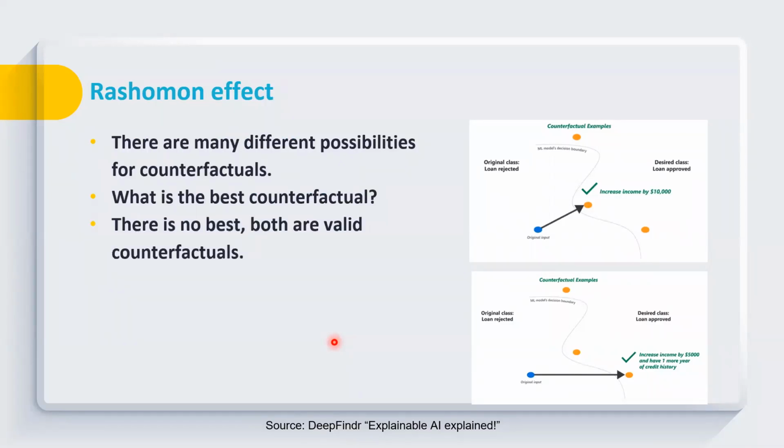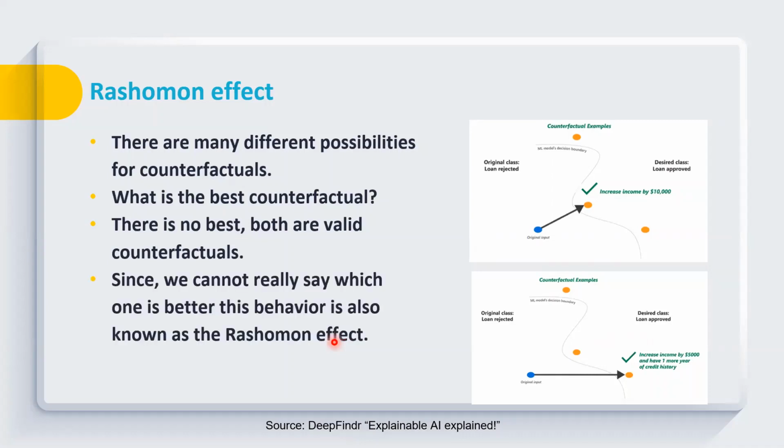Actually there is no best, both are valid counterfactuals. So most systems or algorithms make a list of all possible counterfactuals, provide this list to the end user, and leave it to the end user to decide which of the counterfactuals to act upon. That's why this is also called the Rashomon effect.